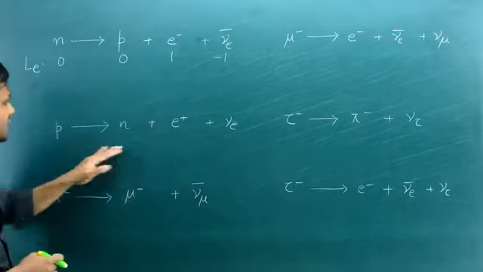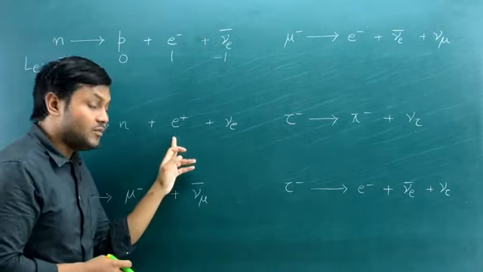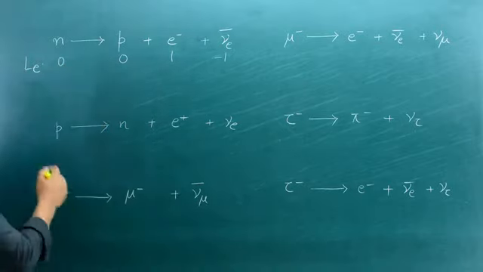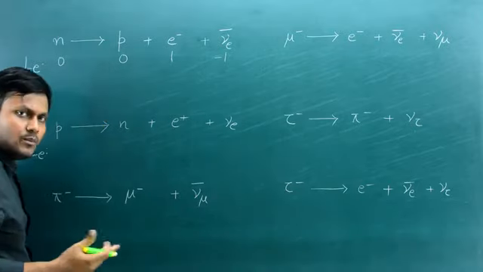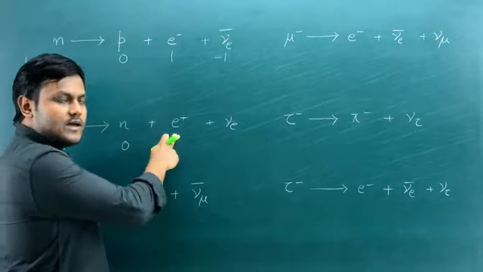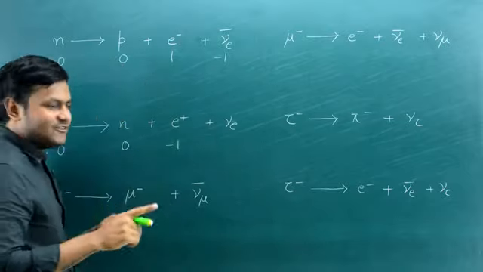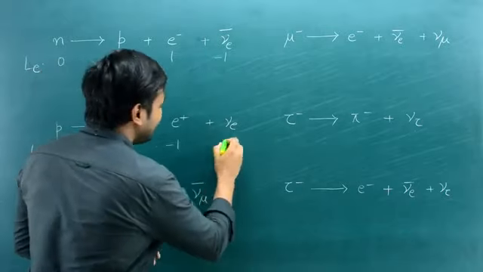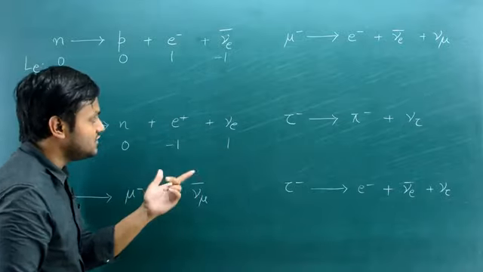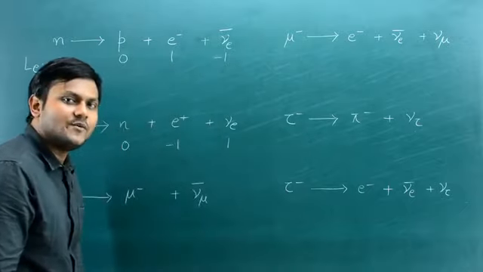Now let's go ahead to the next interaction, which is the positive beta decay, in which a proton becomes a neutron, leading to the emission of a positron, which is an anti-electron, and also an electron neutrino in the process. If I look at the same electron lepton number for a proton and a neutron, they turn out to be 0. But for the case of an anti-electron, it has a value of how much? You remember? -1. But for the case of an electron neutrino, it has a value of +1. Again, left hand side, it has a value of 0. Right hand side, the summation of these two numbers has a value of 0. That means the lepton quantum number for the electrons in this case is conserved.